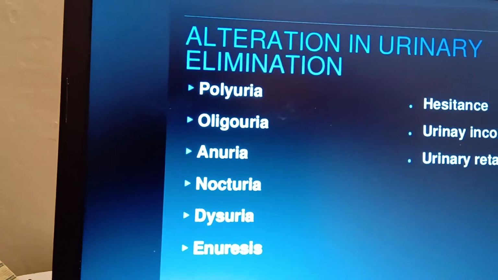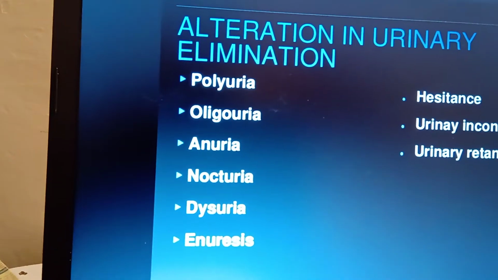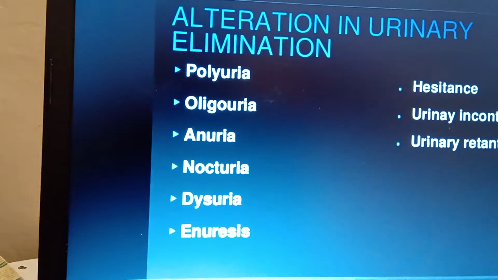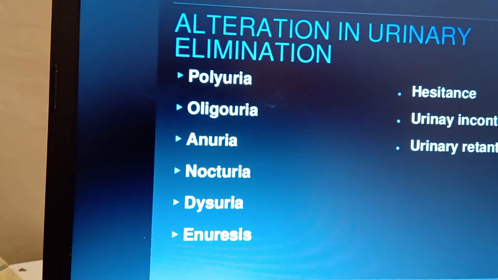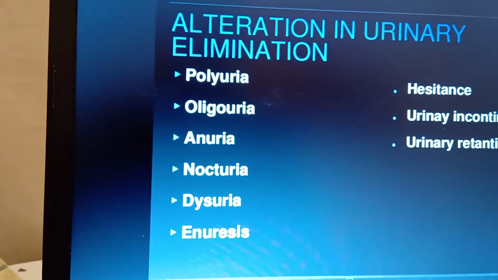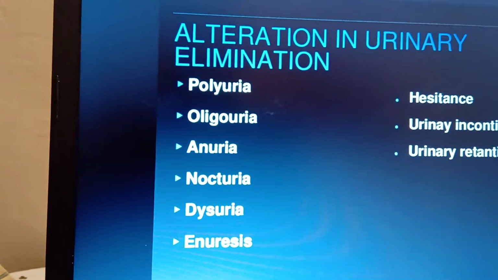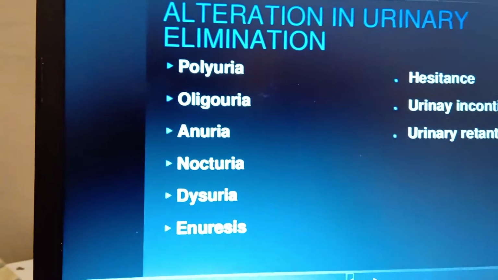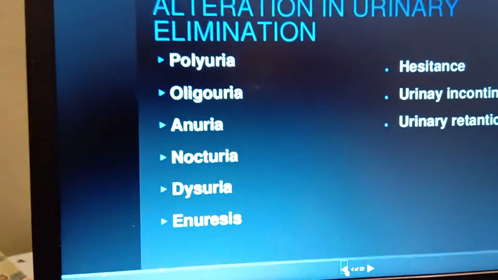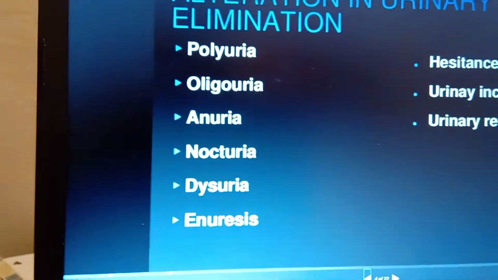And next one is dysuria. Dysuria means difficulty in urinating, and while urinating, the person will feel pain over the lower abdomen. So dysuria means difficulty in urination, and while urinating the person will feel pain at the lower abdominal area.